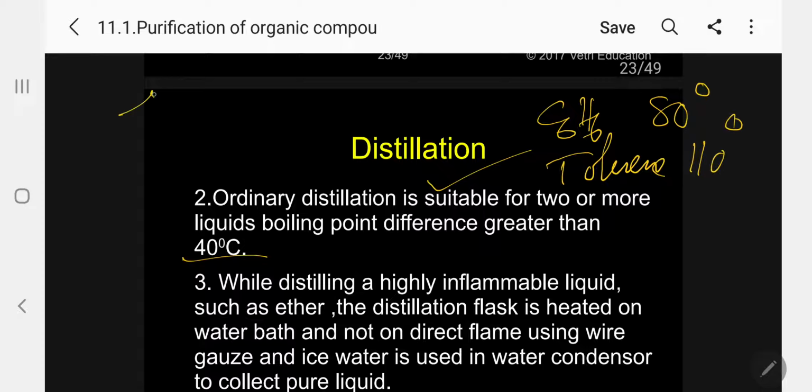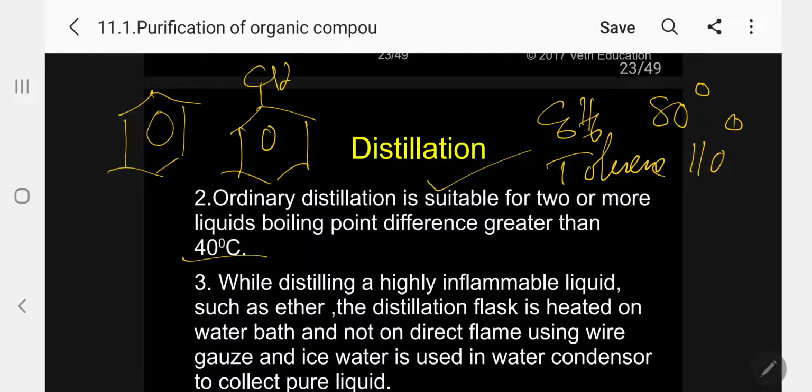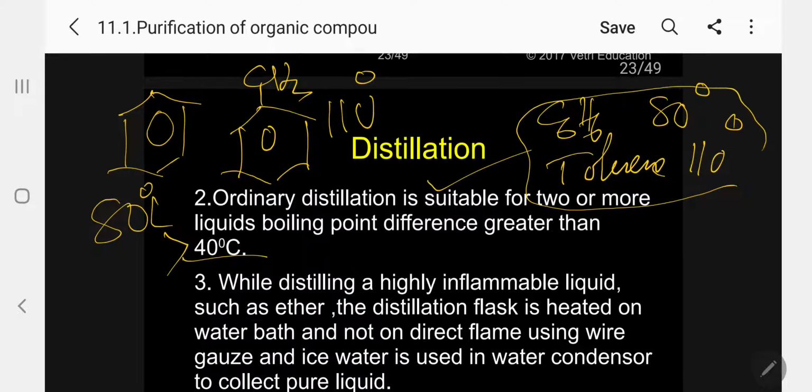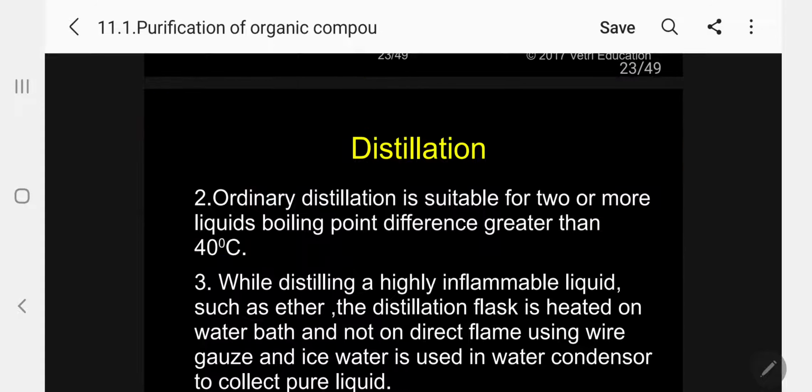So what is benzene? This is benzene and this is toluene. The only difference is the methyl group, so they are very close. Benzene boils at 80 degrees, and toluene at 110 degrees, so the difference is only 30. Ordinary distillation is suitable for two or more liquids having a boiling point difference greater than 40 degrees. If it is less than 40 degrees like this, we cannot use it. Kindly follow. Ordinary distillation we cannot apply for benzene and toluene.